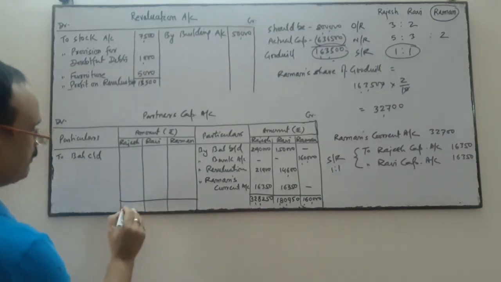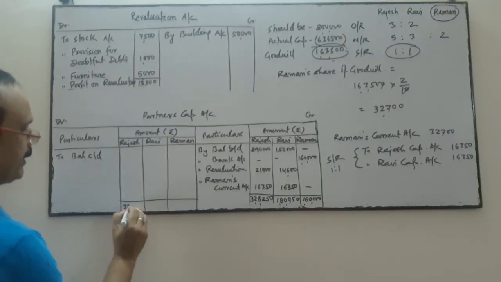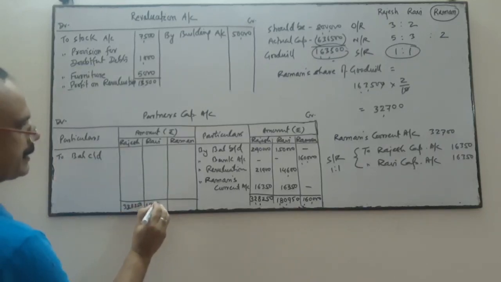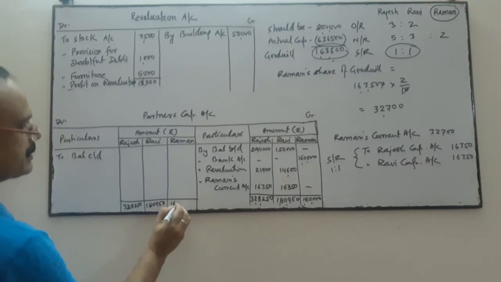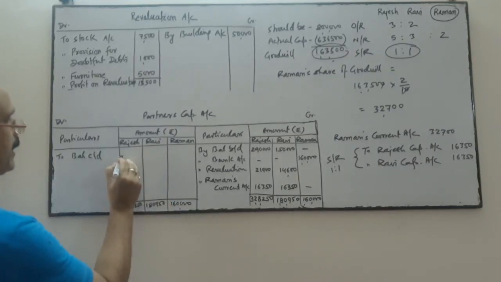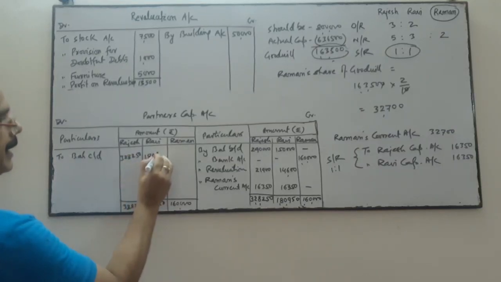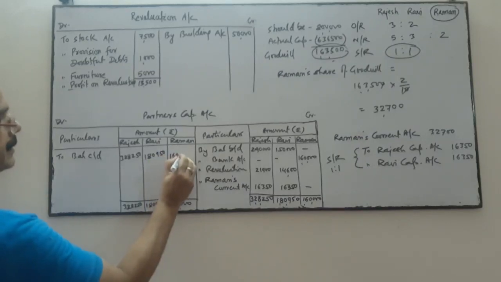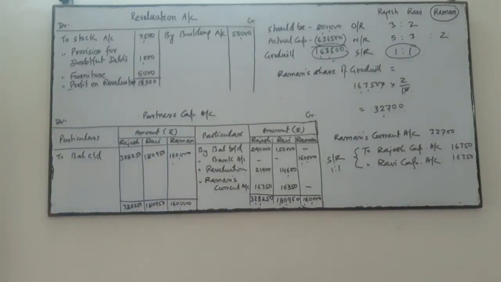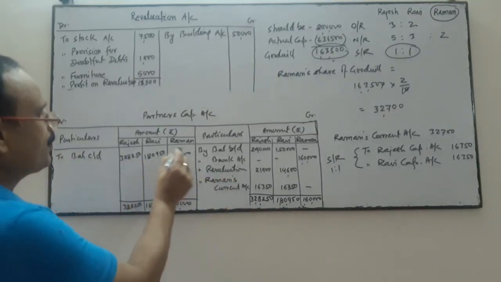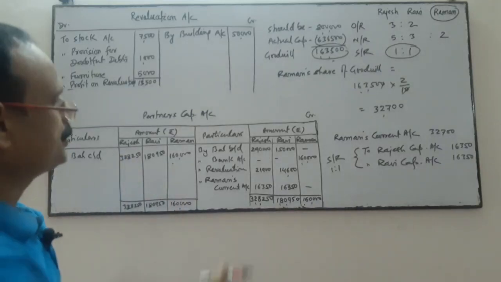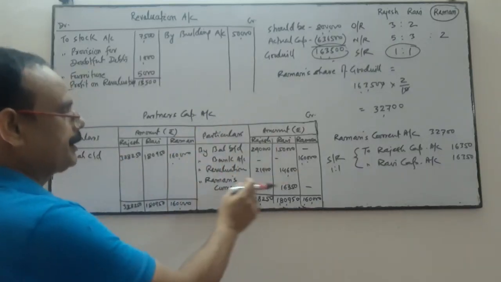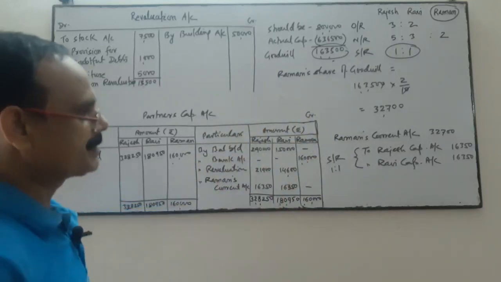The same totals I will write over here: 3,28,250, 1,80,950 and 1,60,000. This is your capital balance. Is it clear? This is your new capital balance after posting of revaluation profit and treatment of goodwill, and the new partner has brought this much amount.